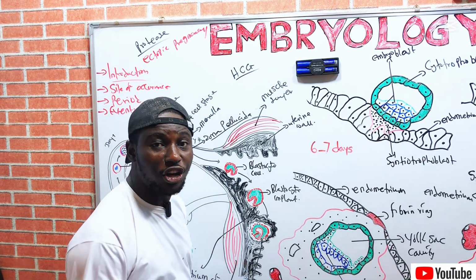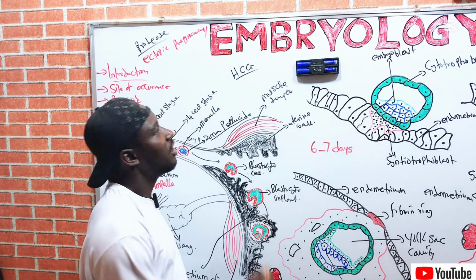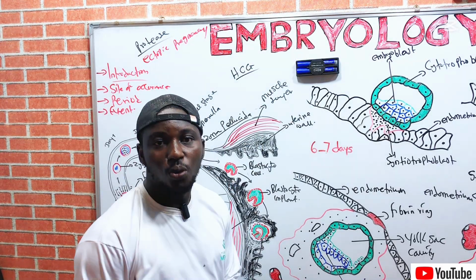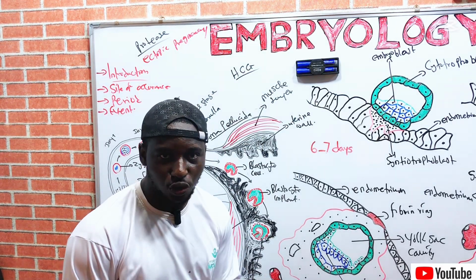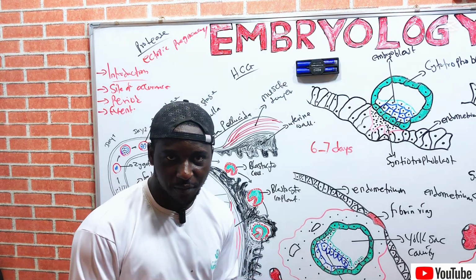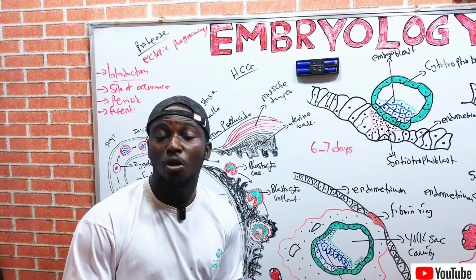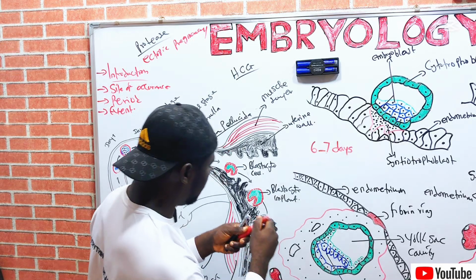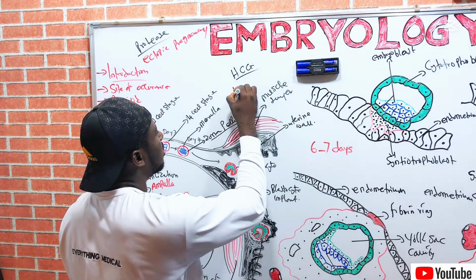Human chorionic gonadotropin hormone. This hormone will do what? It will maintain the corpus luteum. HCG maintains the corpus luteum of the ovary, which in turn secretes a hormone called progesterone.